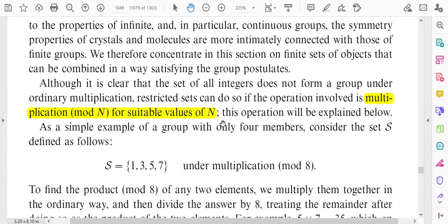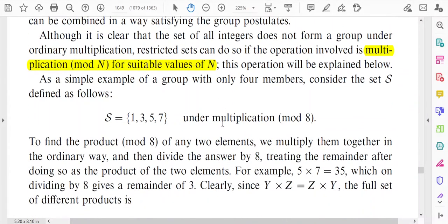Now let us discuss another type of group. For example, it is clear that the set of all integers does not form a group under ordinary multiplication. It was already discussed that they can form a group under addition, but they do not form a group under ordinary multiplication. Restricted sets can do so if the operation involved is multiplication mod n for suitable values of n.